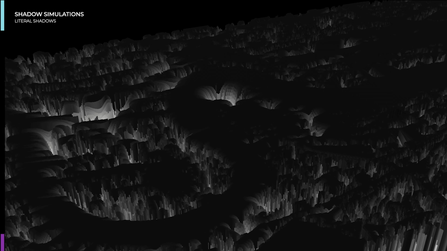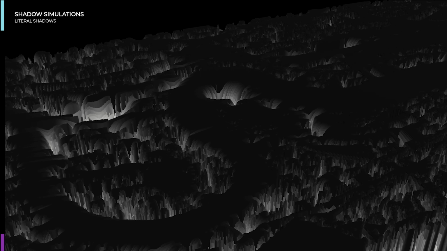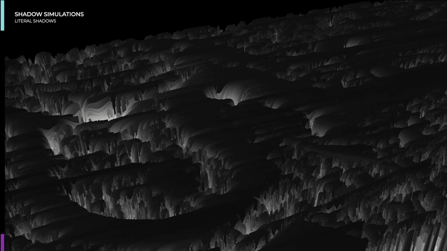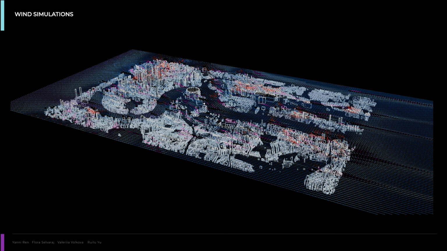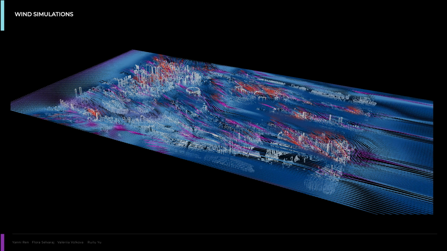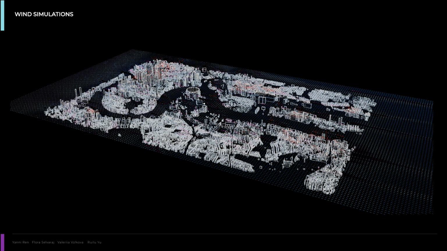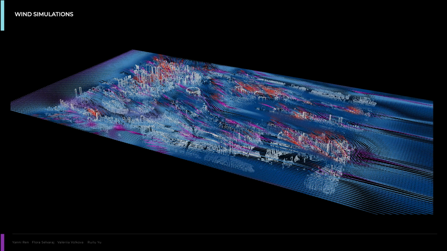Shadow simulation throughout the year exhibits the navigation between the ephemeral mystery of the shadows alongside the lights. Performing computational fluid dynamics for wind analysis exhibits the invisible movements that are felt but often unseen, and brings to light its urban dominance.